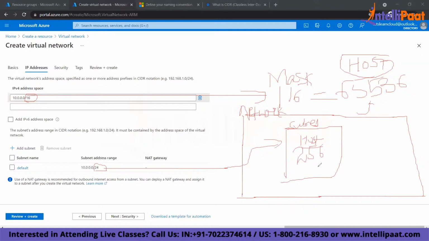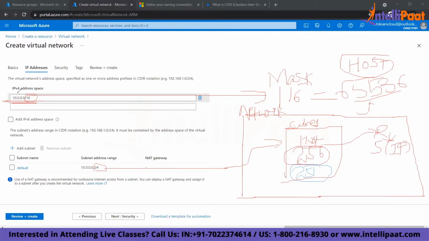So if you see here, the total number of addresses that I have is my virtual network address. It's the host, the total number of addresses, whereas I'm creating one subnet. Within this subnet, I can create 256 machines. But again, the point is that in Azure, out of 256 IP addresses, 5 IP addresses are reserved. These are reserved in one subnet, right? So that means 256 minus 5 is how much? 251. How many VMs can you create in one subnet now? 251. Understood? 5 IP addresses are reserved by Azure for internal routing.